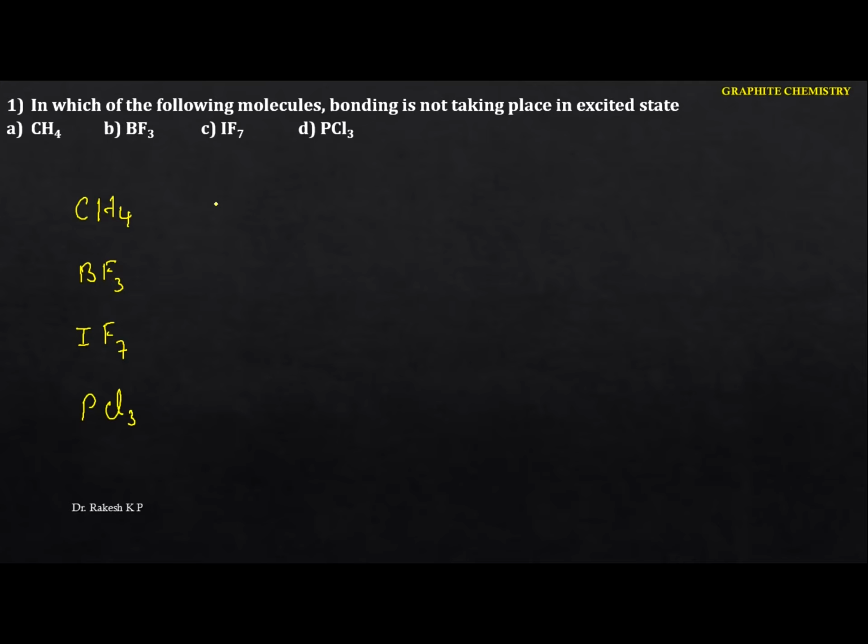So let me take the carbon. Let me write its electronic configuration in the ground state here. We have 1s2, 2s2, and also 2p2. But I am going to write in this form, taking only the outermost electrons, 2s2 as well as 2p2. So this is the electronic configuration in the ground state. Just identify this one here.